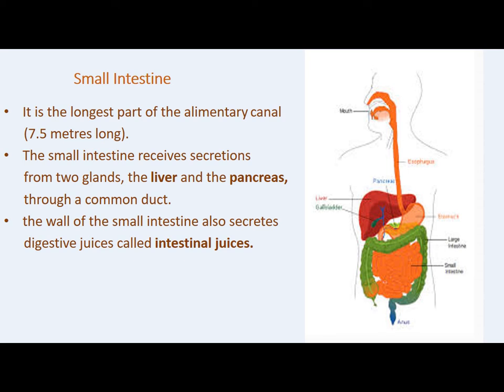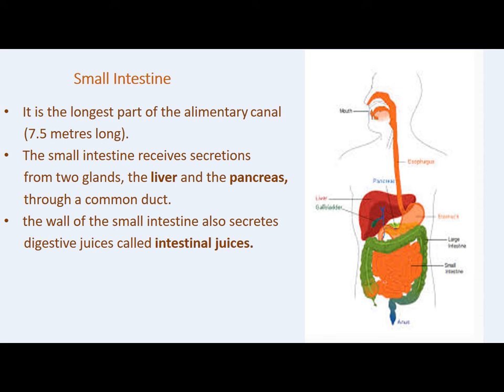The small intestine receives secretions from two glands, that is, the liver and pancreas. You can again see in the diagram, the liver is there and the pancreas is also there. They secrete juices, and the secretions from these two glands come into the small intestine.